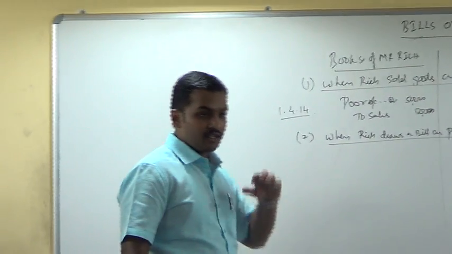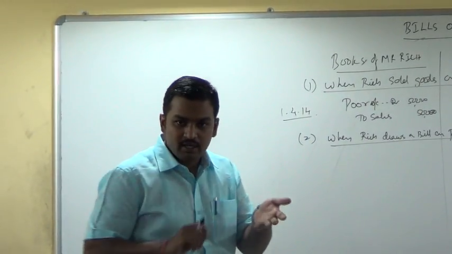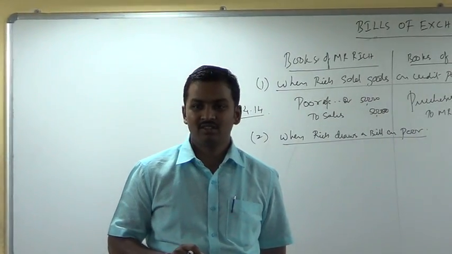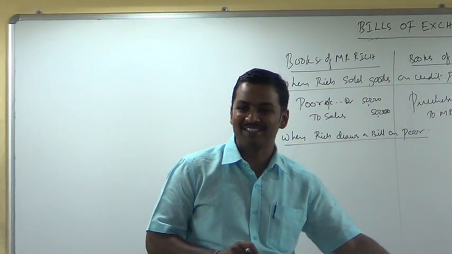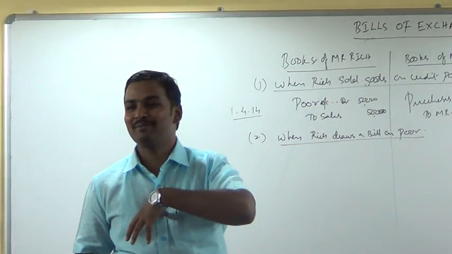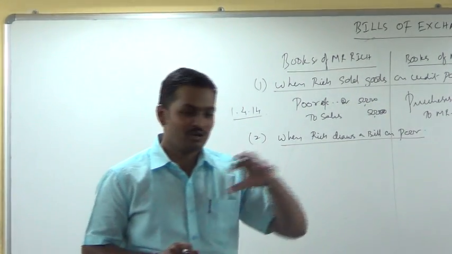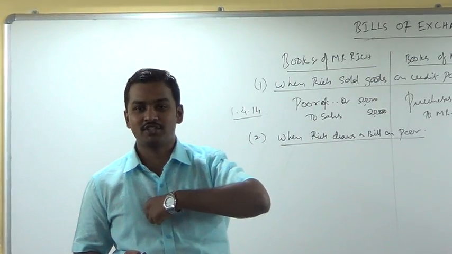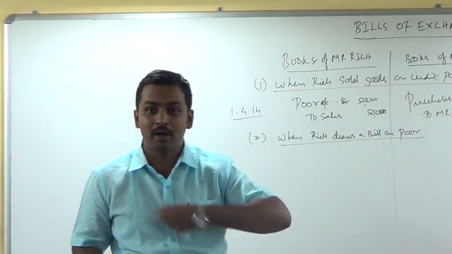Now what is happening? Rich is drawing a bill, he prepares a bill, sends it to Poor. Poor is not going to sit on the bill. He is going to sign the bill, accept the bill, and give it back to Mr. Rich. So now Rich draws a bill, sends it to Poor. Poor will give the bill back to Rich. So now Rich is receiving a bill from Poor.